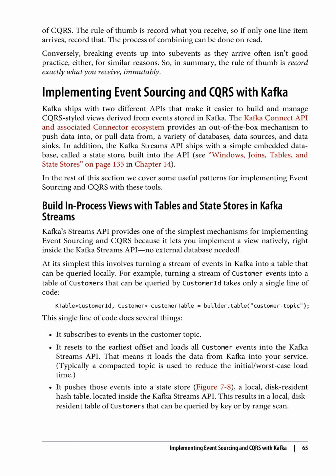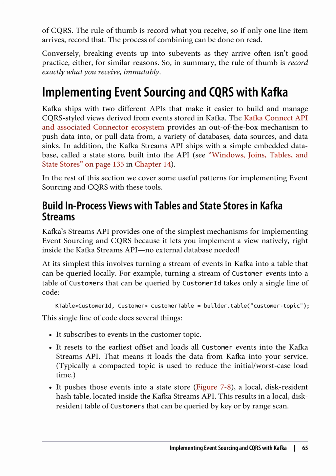The rule of thumb is record what you receive, so if only one line item arrives, record that. The process of combining can be done on read. Conversely, breaking events up into sub-events as they arrive often isn't good practice, either, for similar reasons. So, in summary, the rule of thumb is record exactly what you receive, immutably.